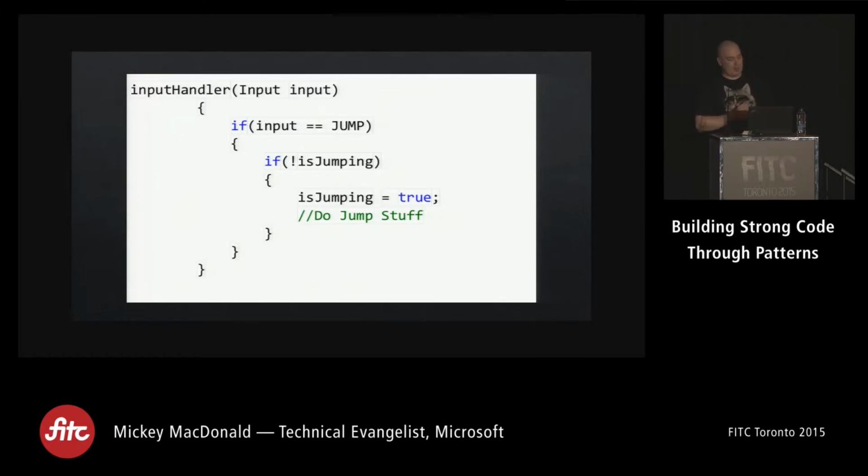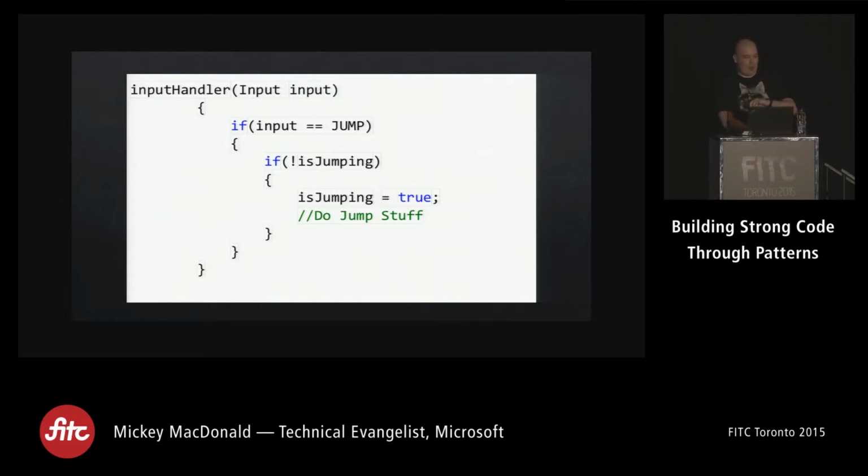We check it with an if. So the code becomes this. We have our input, we check to see if it's jumping. I have a Boolean that says, am I jumping? If it's set to false, then I can set it to true. And of course, I'll have code in here that'll set it to false when I land on the ground, I'm just cutting it out for the sake of space. So, okay, fine. Jumping's handled. I can't double jump anymore.